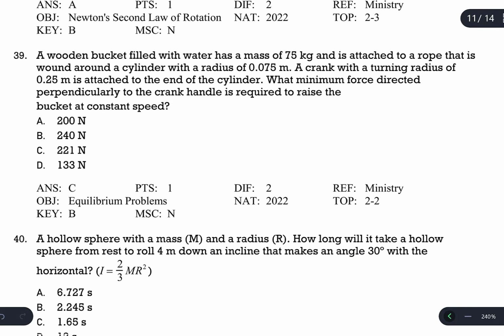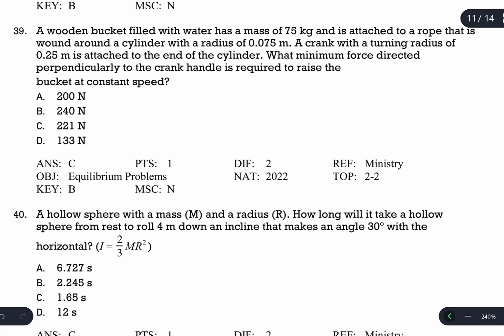Question number 39. A wooden bucket filled with water has a mass of 75 kilograms and is attached to a rope that is wound around a cylinder with a radius of 0.075 meter.